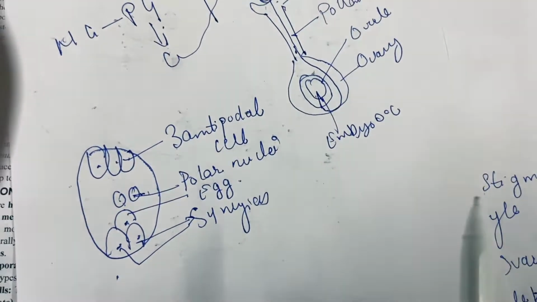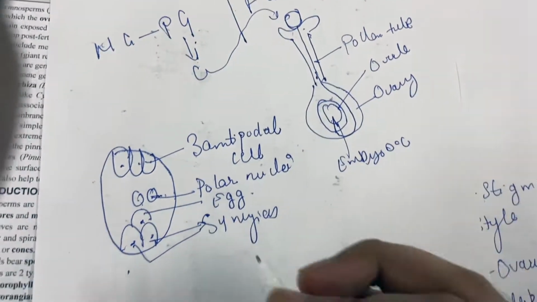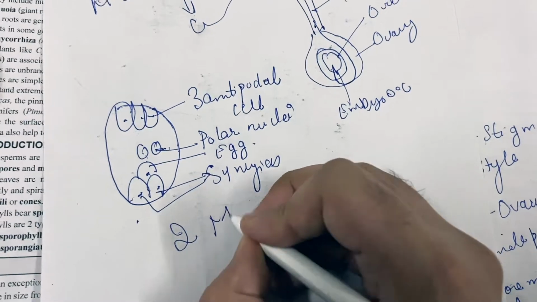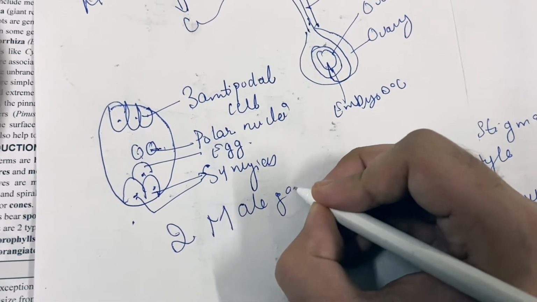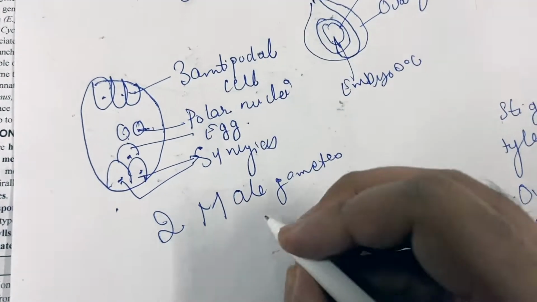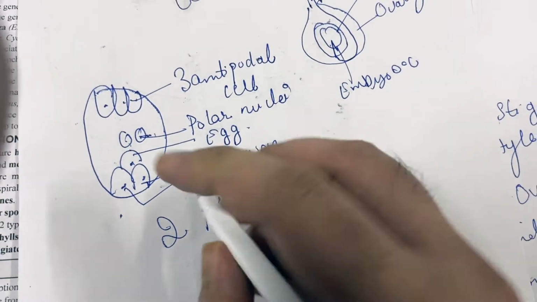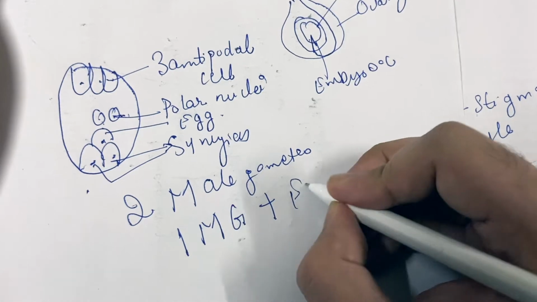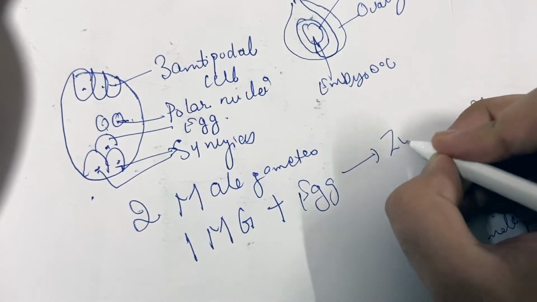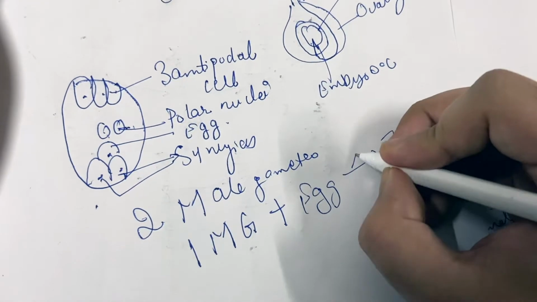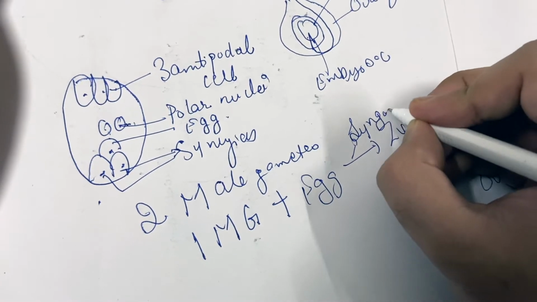Now inside the embryo sac, the pollen grain will release 2 male gametes. Out of these 2 male gametes, the first male gamete will fuse with the egg and form the zygote. This process is known as syngamy.